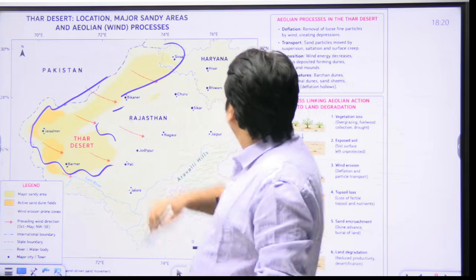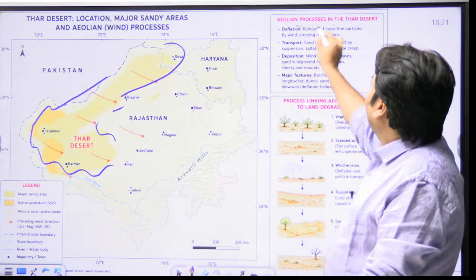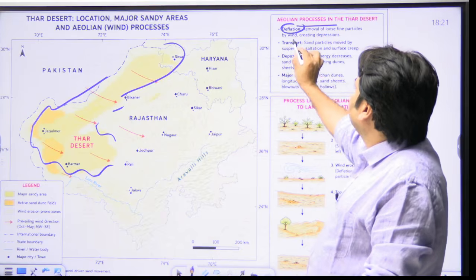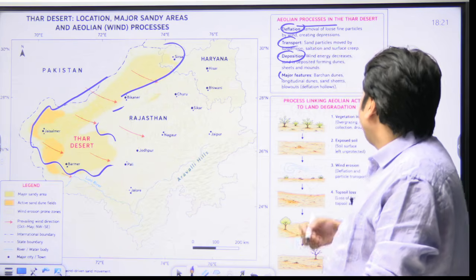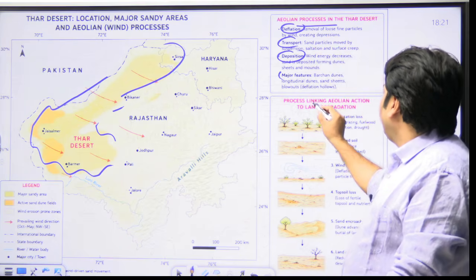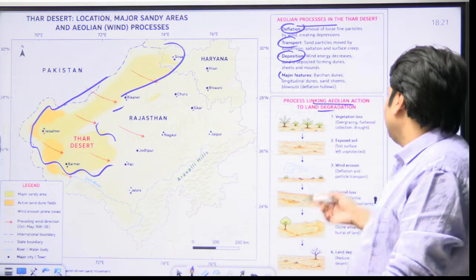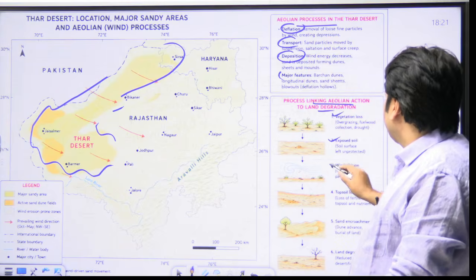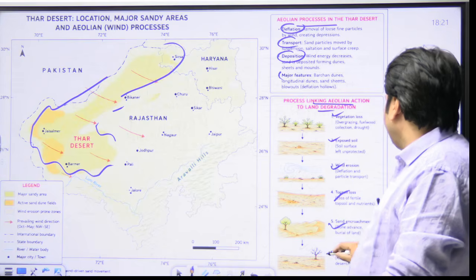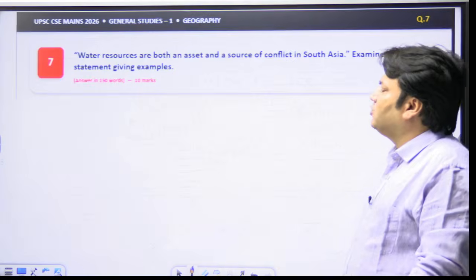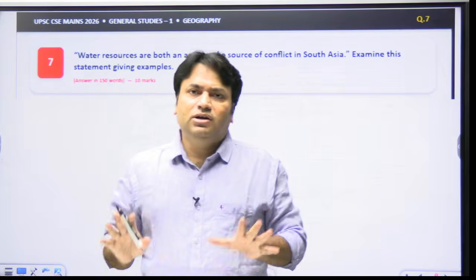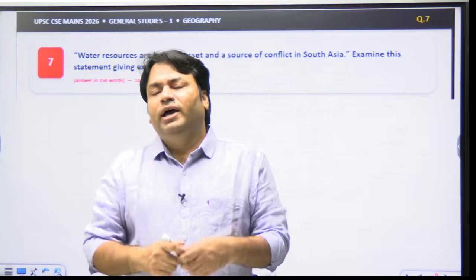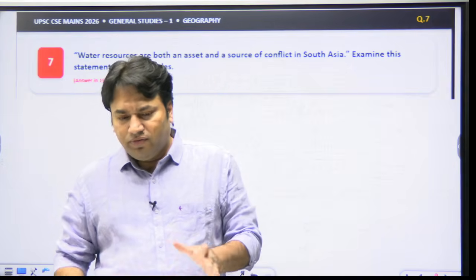Again you will find different keywords like deflation, transport, deposition. The processes linked to Aeolian action and land degradation are vegetation loss, exposed soil, wind erosion, topsoil loss, sand encroachment, land degradation. So I hope you are now familiar with the concept, you have understood the theme, and you can write the answers in 150 words easily.